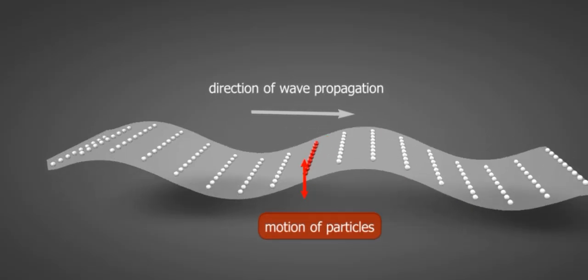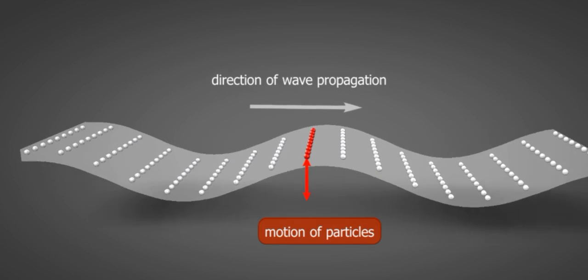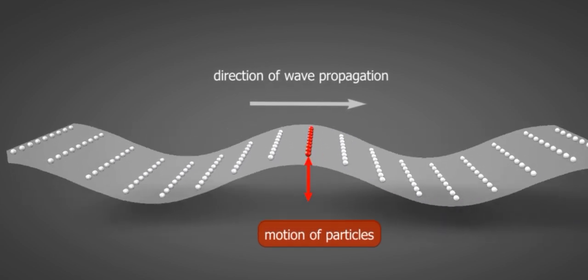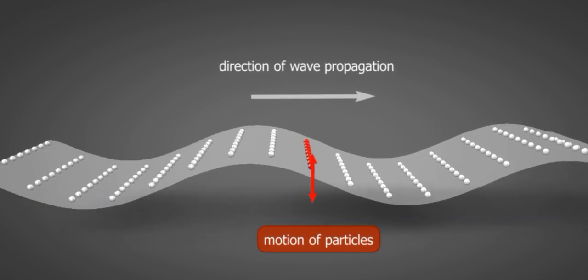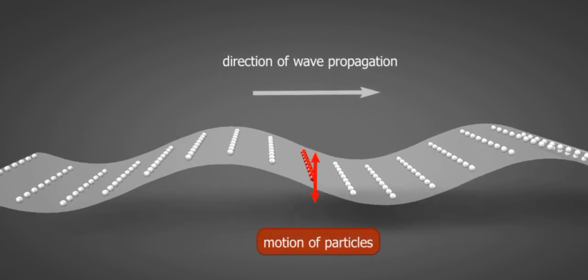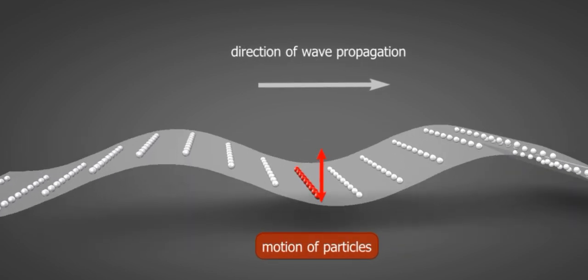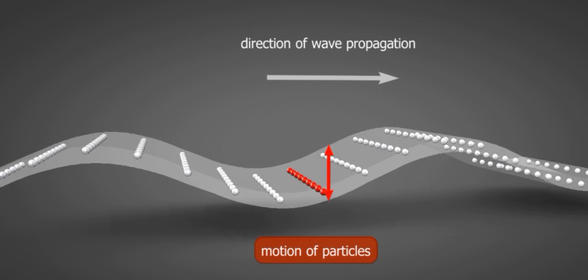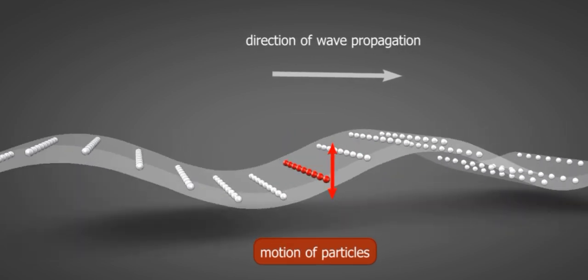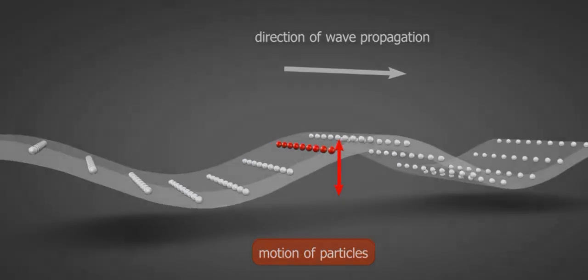Mechanical waves traveling through solids or liquids can either be transverse or longitudinal. Transverse waves are waves in which the displacement of the particles is perpendicular to the direction of wave propagation. When we pluck a guitar string, the wave travels along the string, but the vibration is perpendicular to the movement of the wave. If vibration takes place throughout the same plane, we say that the wave is linearly polarized.